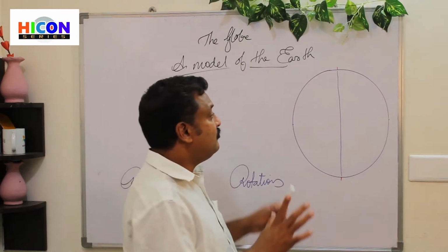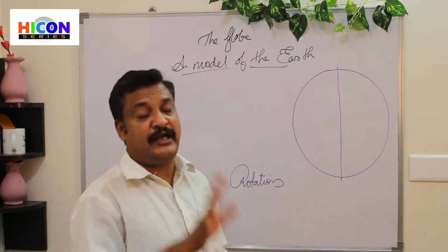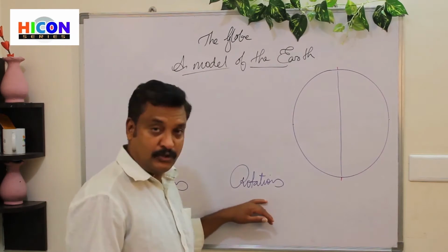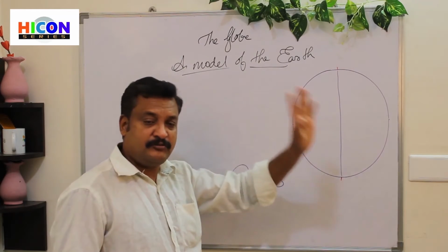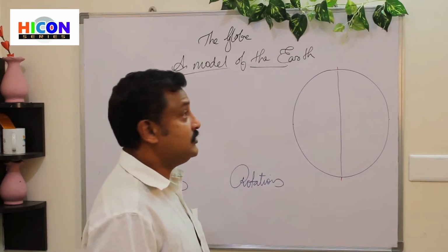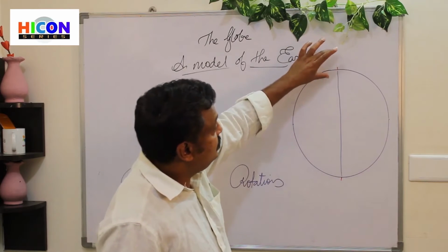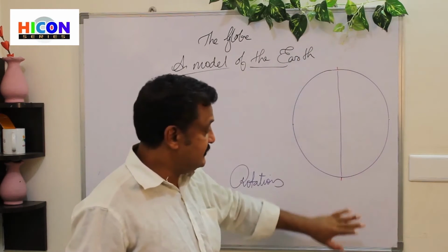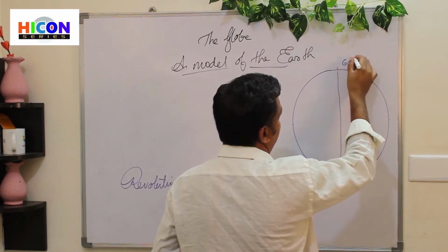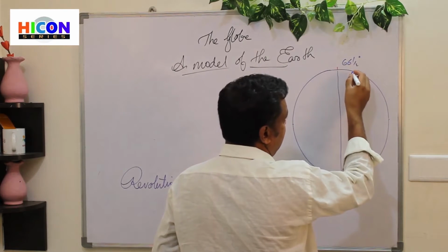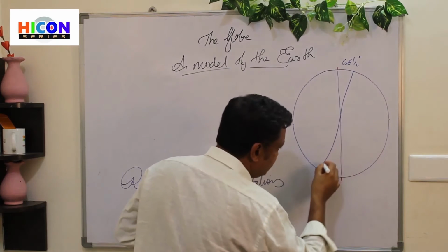So the movement of the earth on its own axis is called rotation. But as far as the earth is concerned, when it comes to rotation, we need to consider the north pole not exactly on the top, and it has got a 66.5 degree angulation. It comes like this.